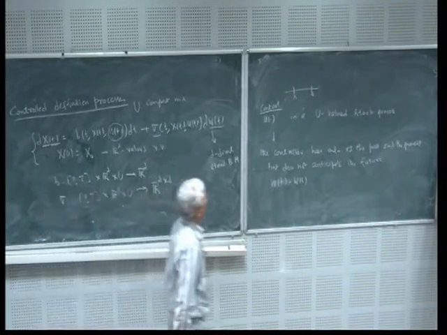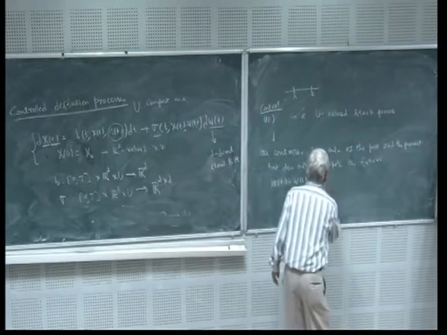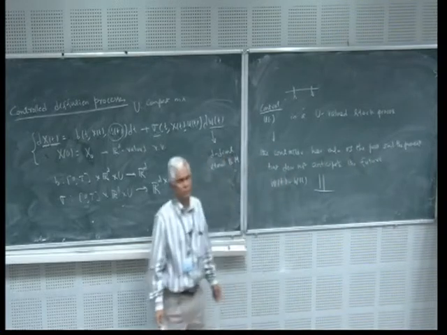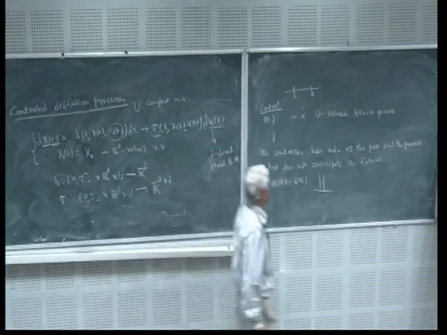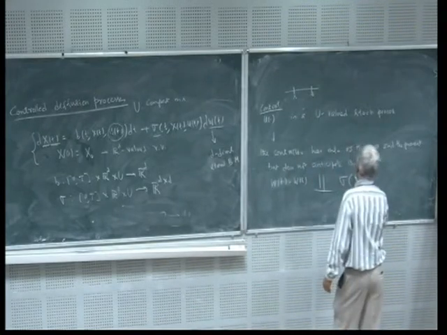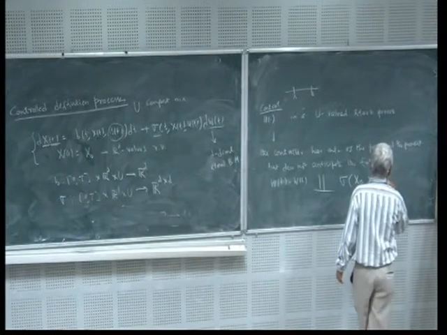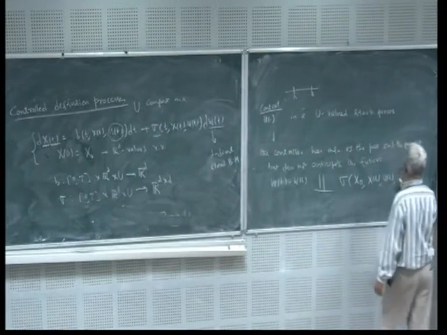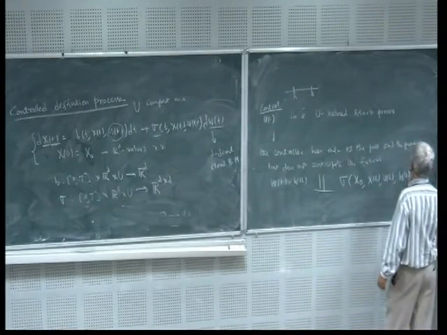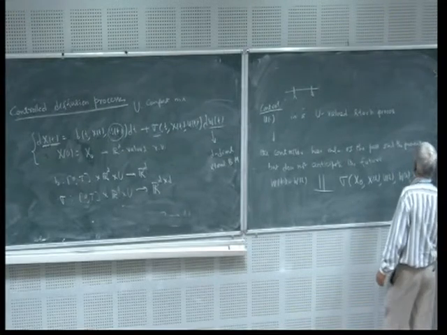This must be independent of whatever has happened in the past, and whatever has happened in the past is x0, xs, us, ws, s less than or equal to t.